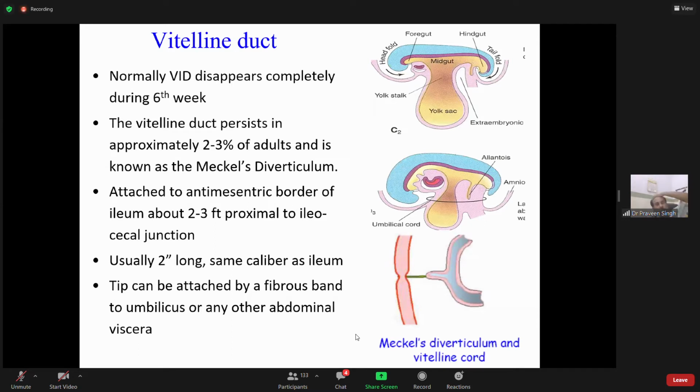You can see here the tip of the vitelo-intestinal duct, which remains and which we named Meckel's diverticulum, attached to the umbilicus. It can be attached to other abdominal viscera also. I hope you have understood till now.